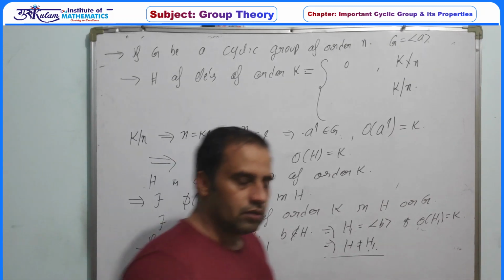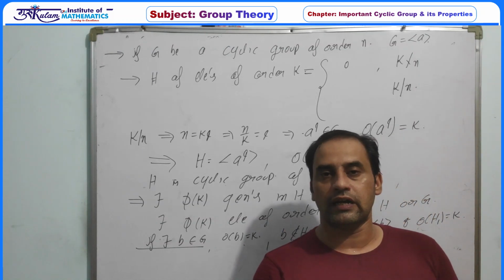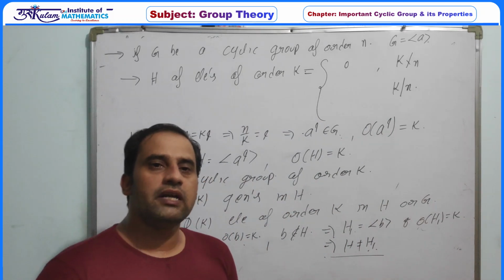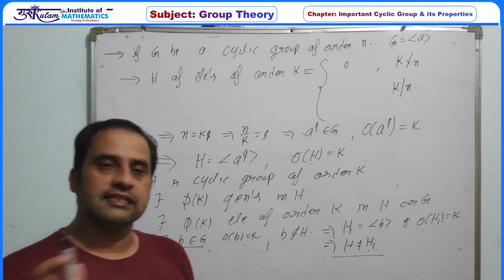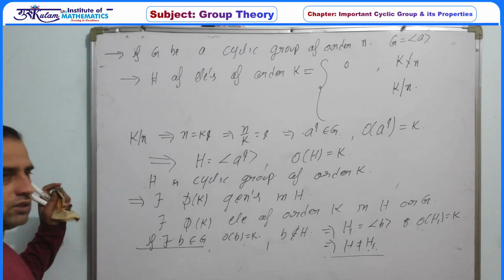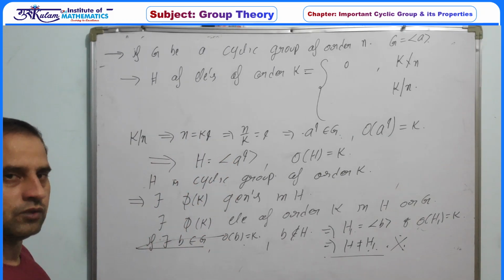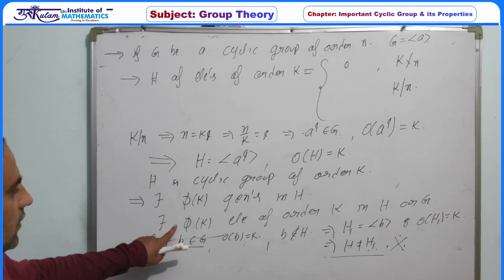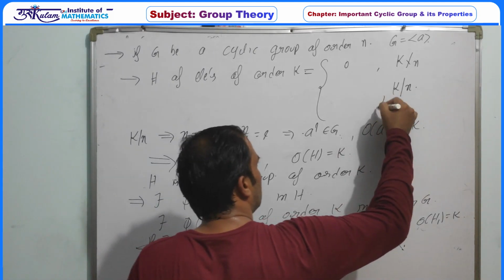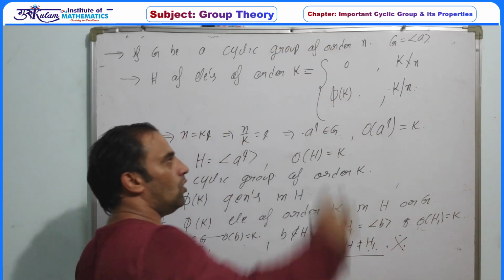So to prove something, the order matters. First we have proved that if G is any cyclic group of order n, then for every divisor k of n, there is exactly one subgroup of order k. That statement we are using in this proof. So this is a contradiction. That is, this B does not exist. If the B does not exist, then definitely there are exactly φ(k) elements of order k. So whenever k divides n, G must have exactly φ(k) elements of order k.